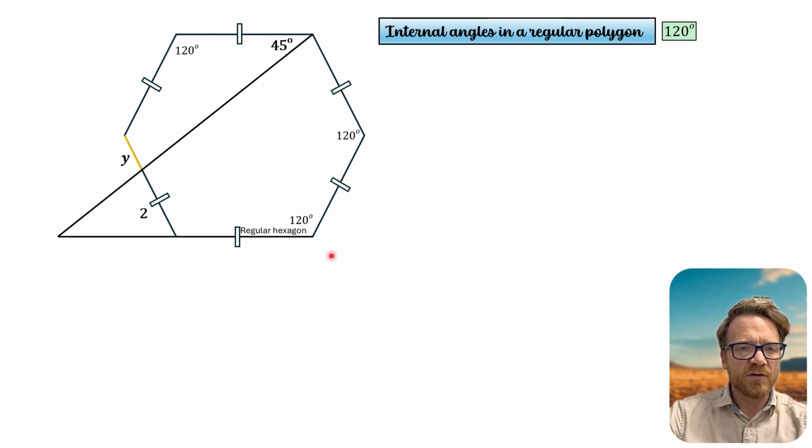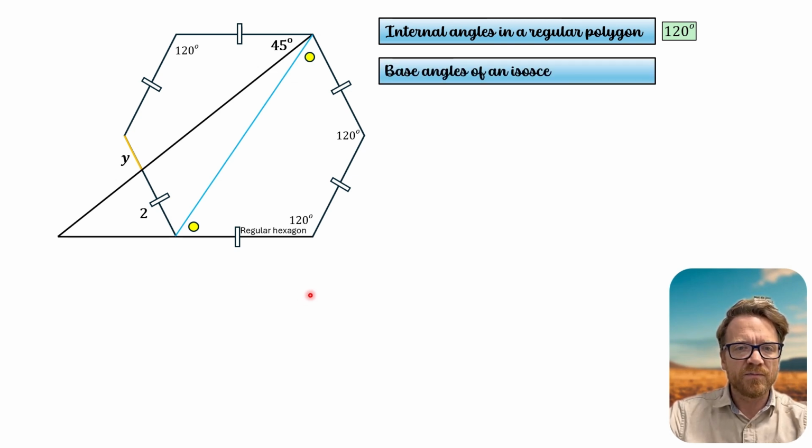So the next thing that we're going to do then is construct this blue line here. What we now have is a trapezium, and it's a regular trapezium, which means that this angle at the base and this angle at the base are the same. So we can go ahead and work out the size of those angles. If you have another way of working out that angle, let me know in the comments below.